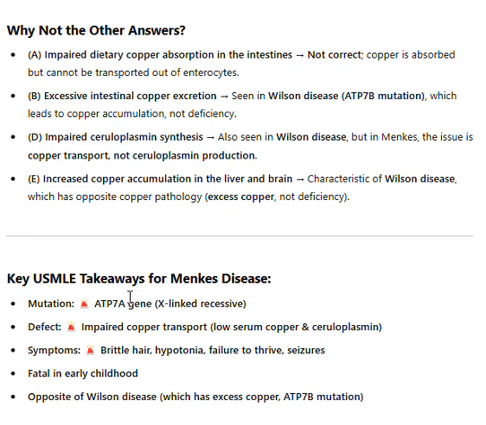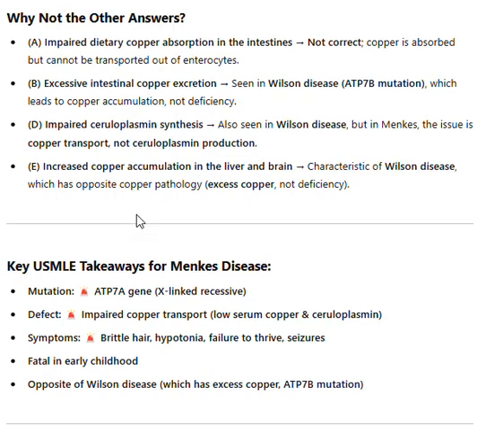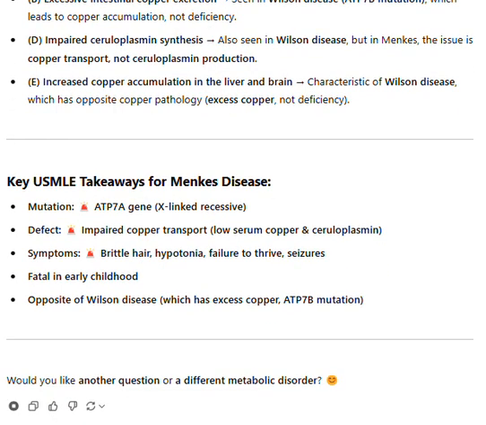E. Increased copper accumulation in the liver and brain, characteristic of Wilson disease, which has opposite copper pathology, excess copper, not deficiency. Key USMLE takeaways from Menkes disease: mutation, ATP7A gene, X-linked recessive; defect, impaired copper transport; low serum copper and ceruloplasmin; symptoms, brittle hair, hypotonia, failure to thrive, seizures, fatal in early childhood. Opposite of Wilson disease, which has excess copper, ATP7B mutation.